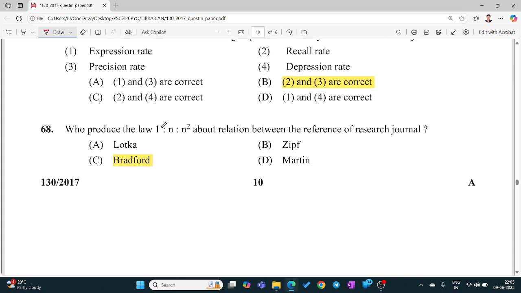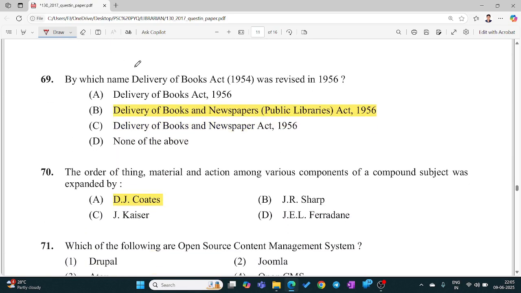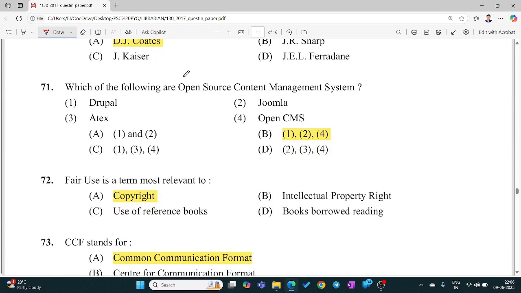Who produced the law 1 is to n is to n square about the relation between the references of research journals? Bradford. By which name was the Delivery of Books Act 1954 revised in 1956? Delivery of Books and Newspapers Public Libraries Act 1956. The order of thing, material, and action among various components of a compound subject was expanded by D.J. Coates.